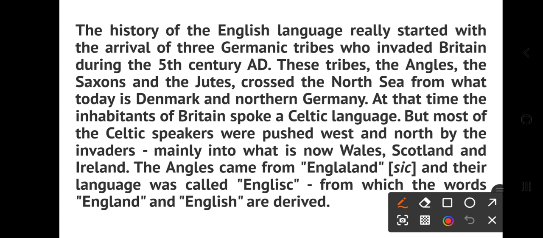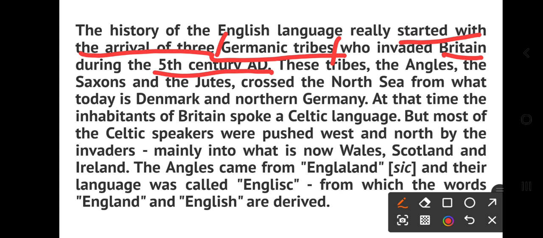The development of English, or the history of English, is divided into three parts: Old English, Middle English, and Modern English. So that's how it was started. The record says that first it was started with the arrival of Germanic tribes. Germanic tribes came, they invaded Britain, right? During the 5th century, or 450 AD.